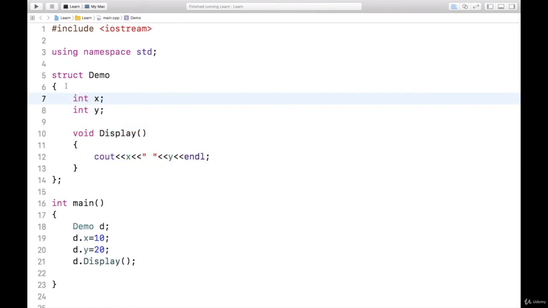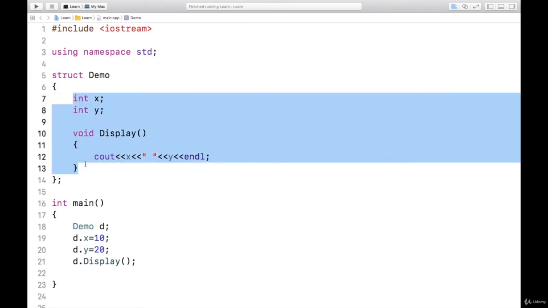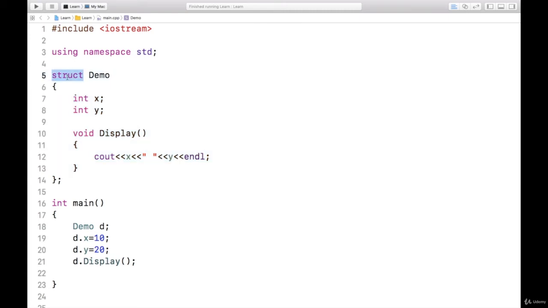Now the second thing: this structure looks more like a class. Yes, in C++, structure is nothing but like a class only. So instead of writing class, I can even use structure. Then what is the difference between structure and a class? Let us look at it now. Now finally we are on the topic, difference between structure and a class.